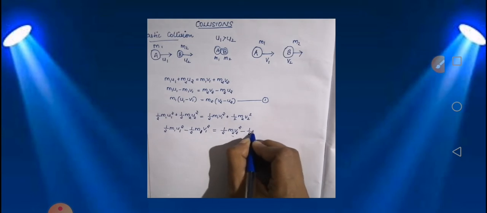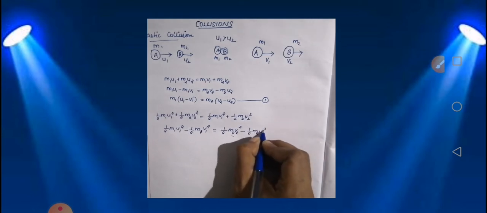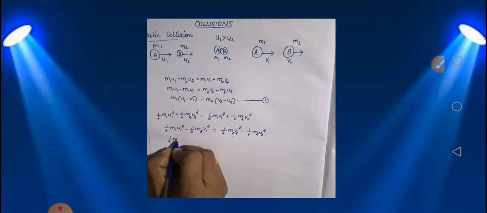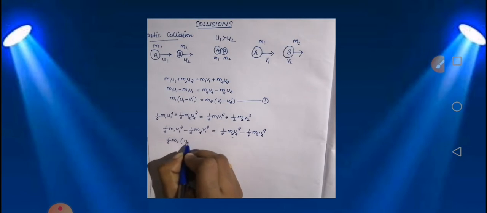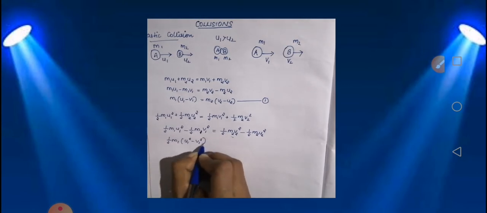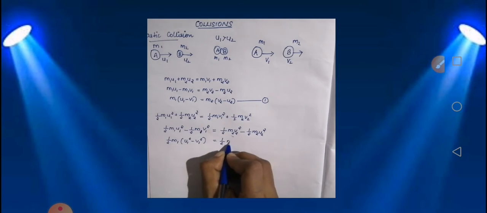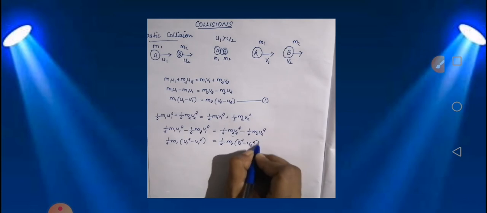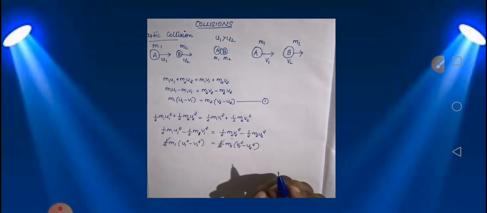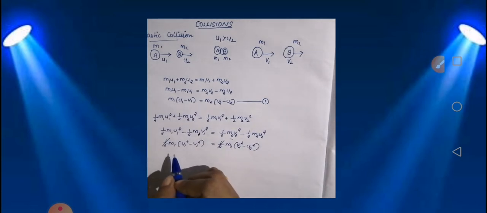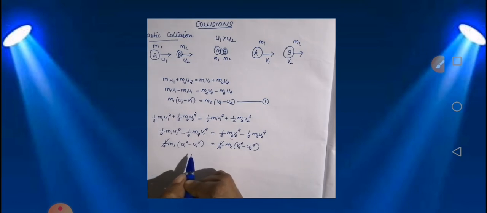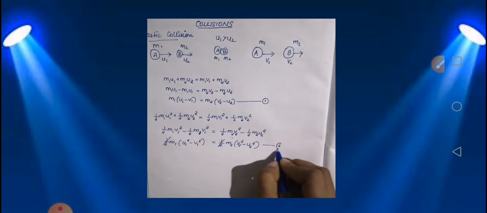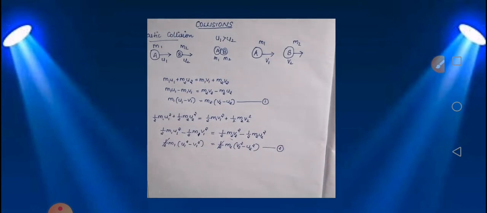Grouping u terms and v terms together, half m1 u1 square - half m1 v1 square = half m2 v2 square - half m2 u2 square. Taking half m1 and half m2 common, the halves cancel, and we get m1(u1 square - v1 square) = m2(v2 square - u2 square). This is equation number 2.